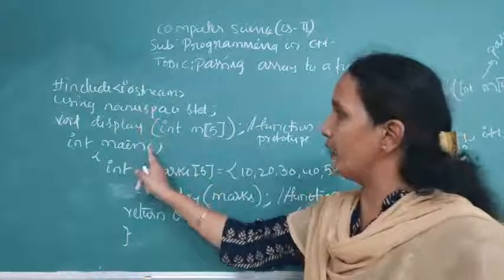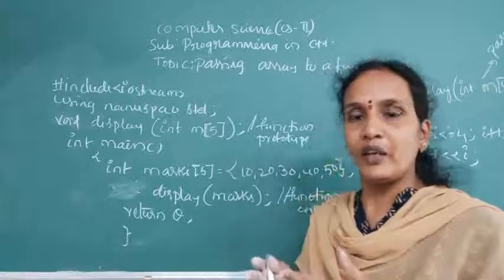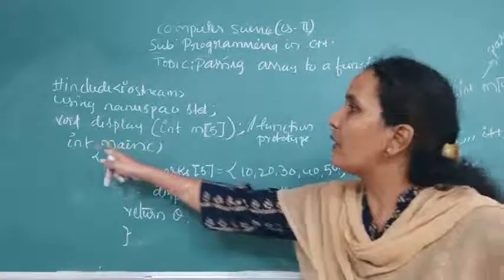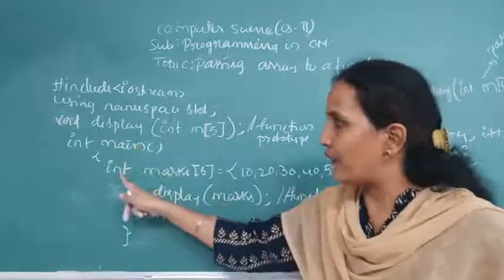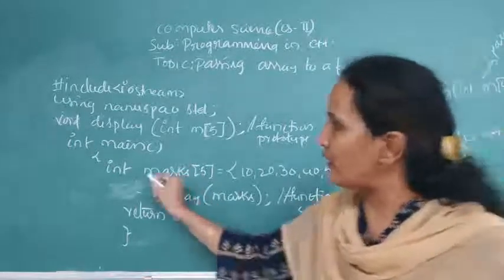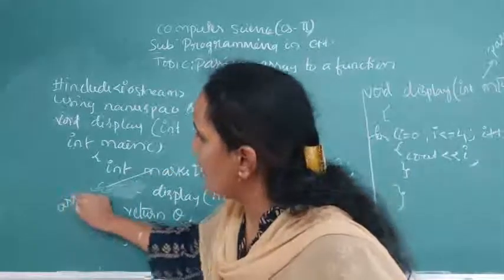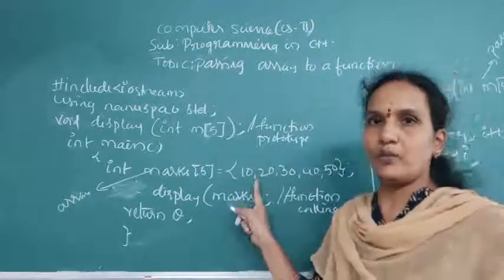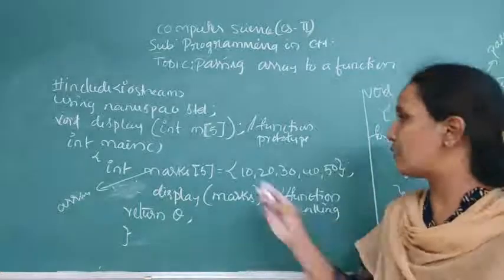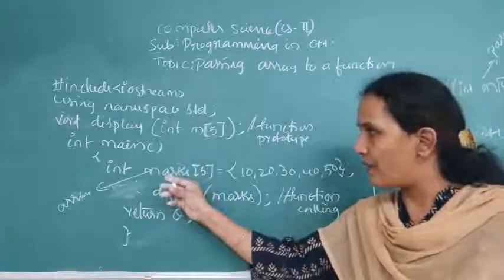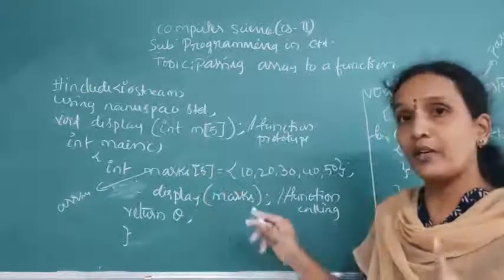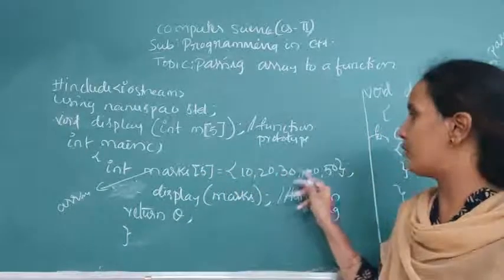Now come to the main function. The main function is very important, because program execution starts from the main function. So in the main function I have declared one array, int marks. What is the size of that? 5. Size 5 means how many elements should be there? 5 elements: 1, 2, 3, 4, 5.